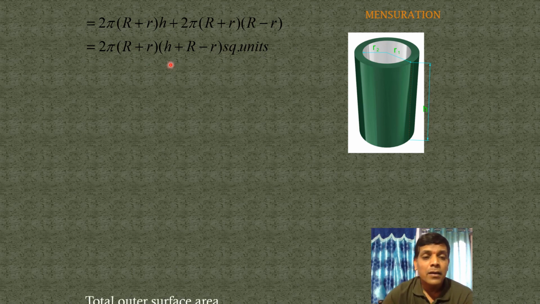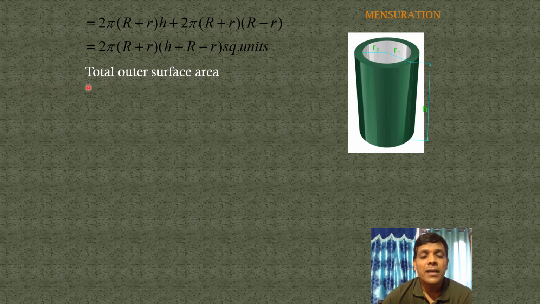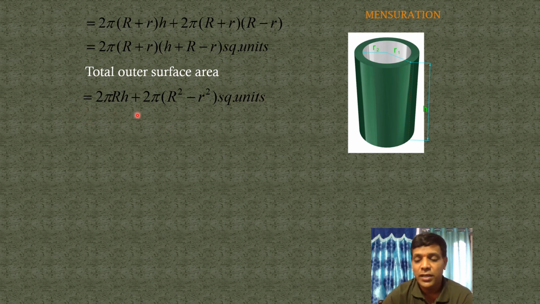Next, total outer surface area. The formula for the total outer surface area is equal to 2 pi capital R h plus 2 pi into (big R square minus small r square) square units.